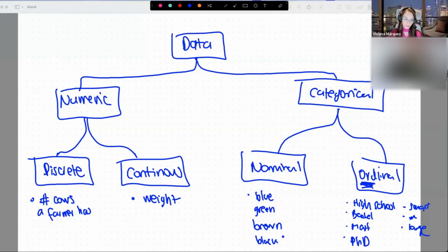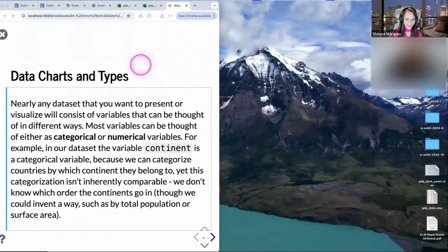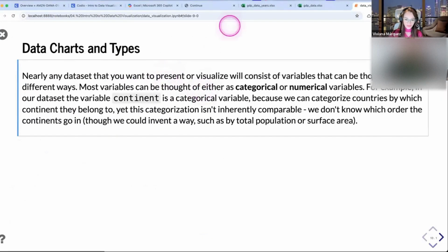Each one of the columns will be a kind, and this will allow you to make decisions on what kind of visualization you're going to do. If you have, for example, categorical data, you can't do a scatter plot, because a scatter plot is basically plotting two numbers against each other. So if you have categorical data, the scatter plot is out of the window. We're going to be talking about this, but hopefully this showed you the different kinds of data that you could have.